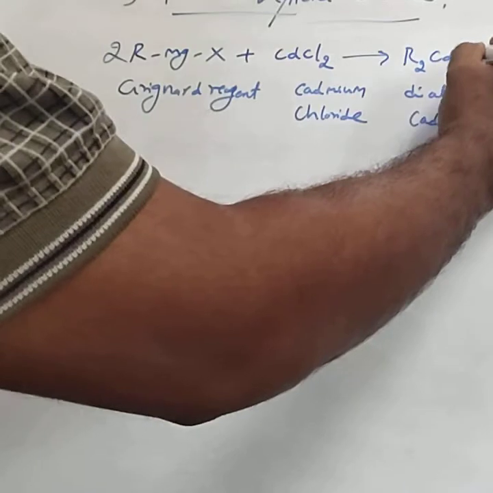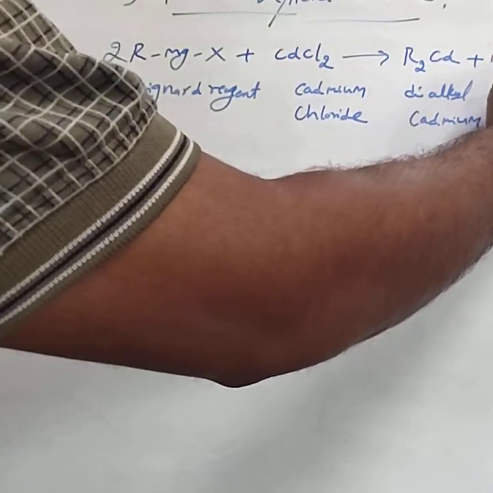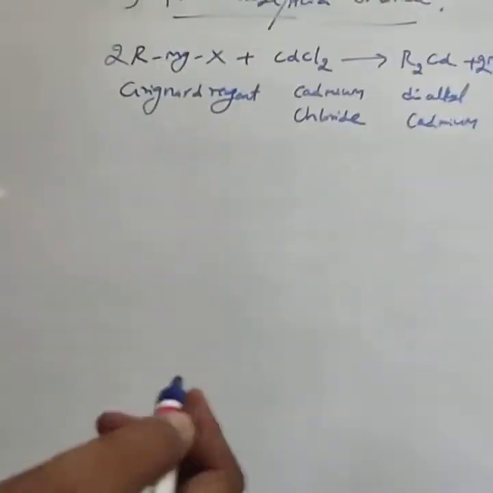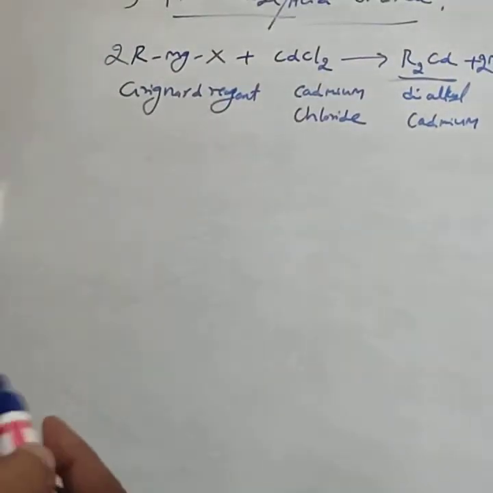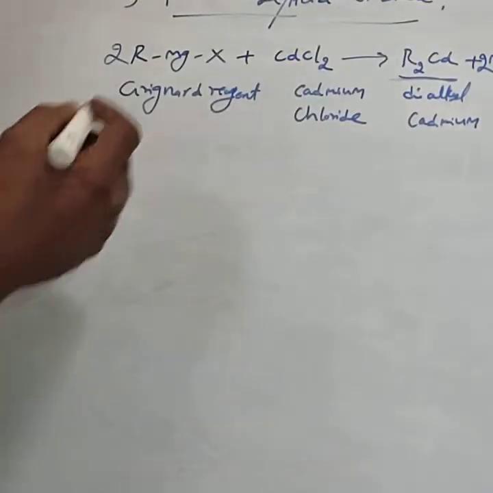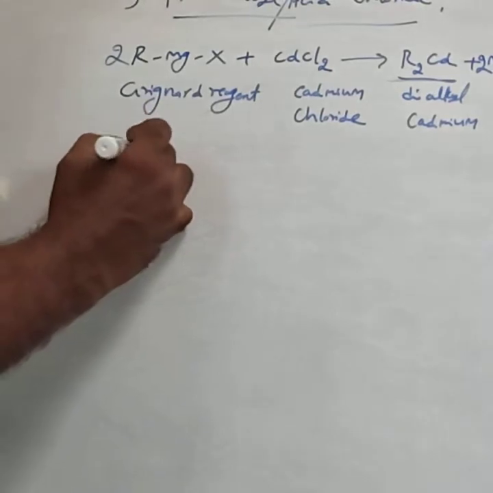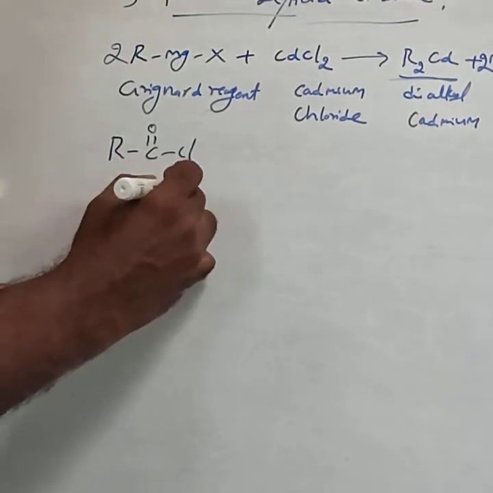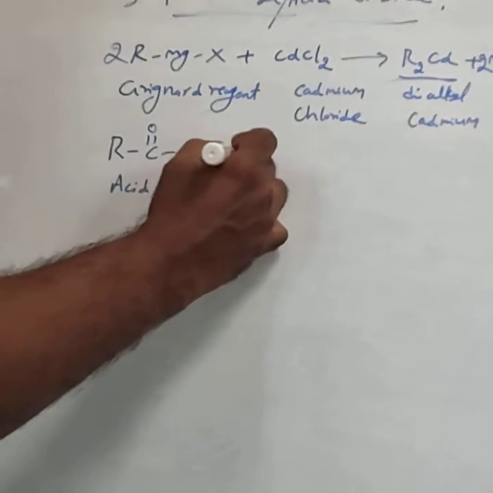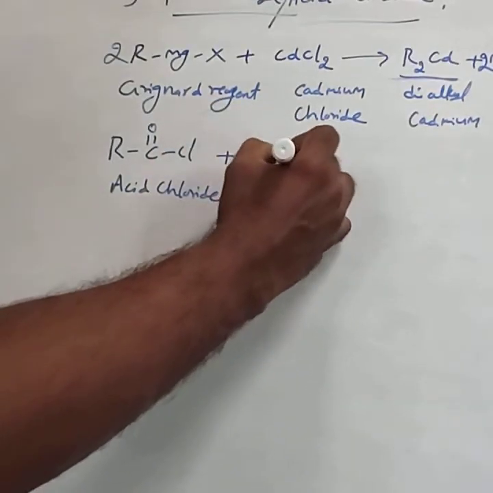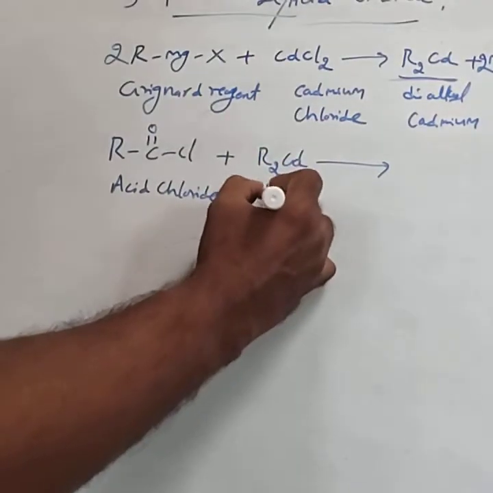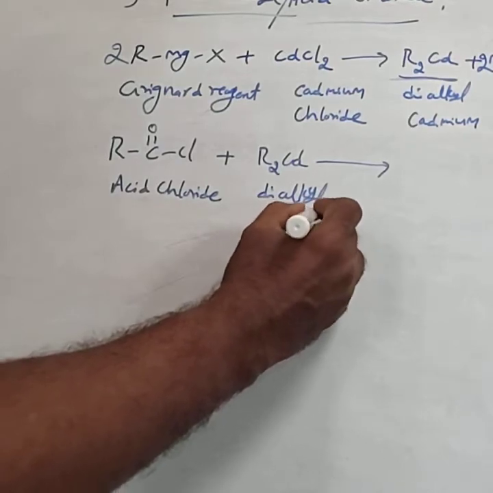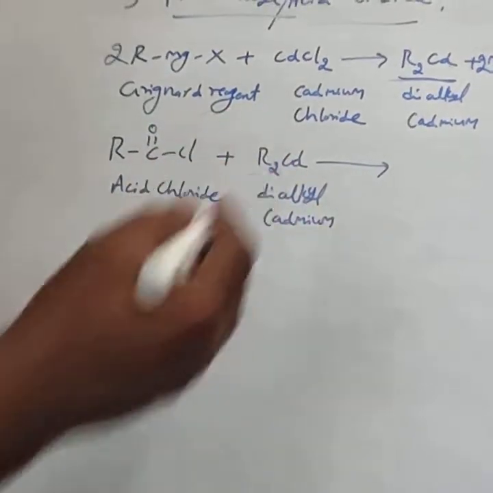Dialkyl cadmium is formed, in addition to 2MgXCl. The formed dialkyl cadmium is then treated with acid chloride. The acid chloride formula is RCOCl. Acid chloride is treated with dialkyl cadmium.